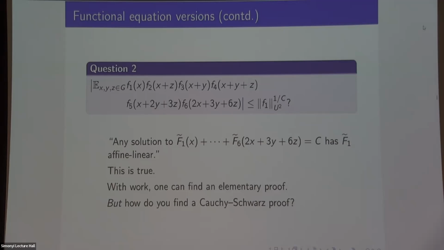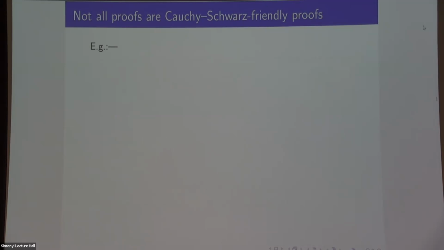So that's a problem. Just to give you some idea of what it might mean to say I have a proof that doesn't look like a Cauchy Schwarz proof. Cauchy Schwarz proofs are incredibly special amongst arbitrary first order proofs. For example, if I'm proving something in this Cauchy Schwarz strategy, the only way I can get line n is by applying the Cauchy Schwarz inequality to line n minus 1. I mean, that's the only thing you can do.